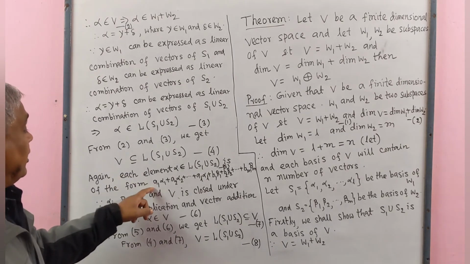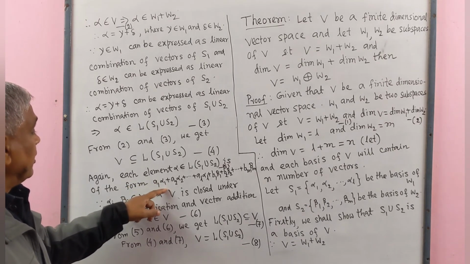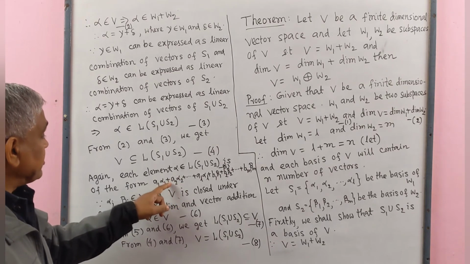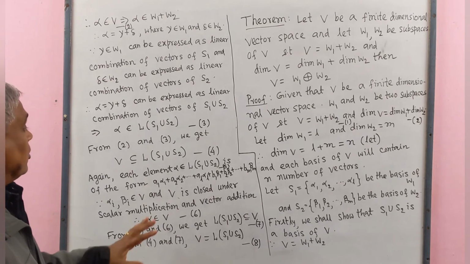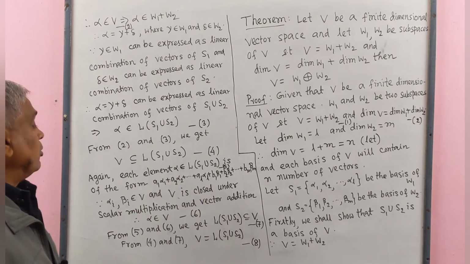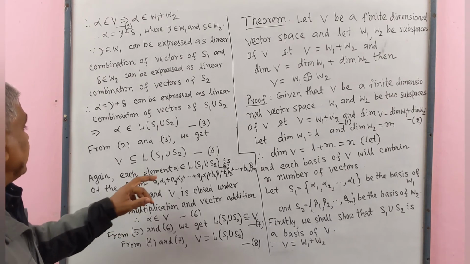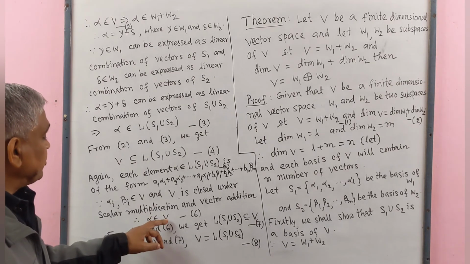Here a1 alpha 1 is scalar multiplication. Here a2 alpha 2 is scalar multiplication, and their sum is vector addition. These belong to vector space V. That means this alpha belongs to vector space V.